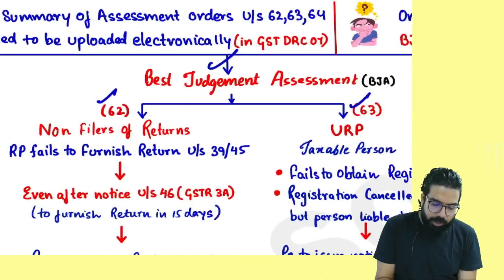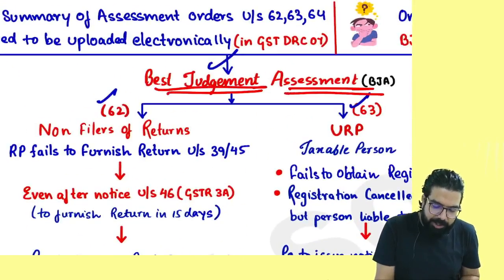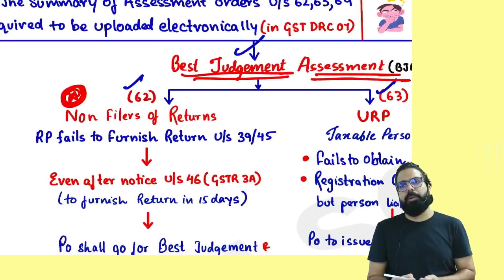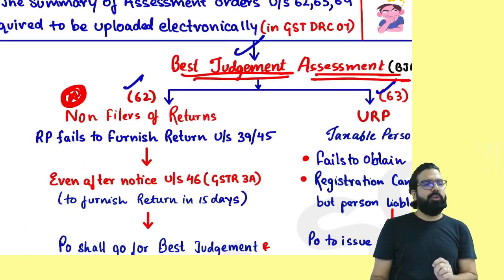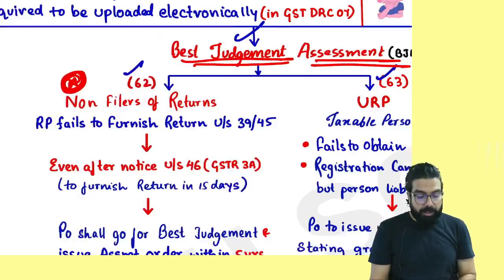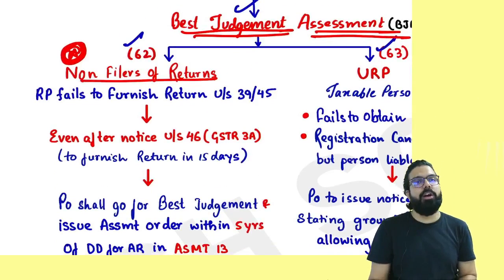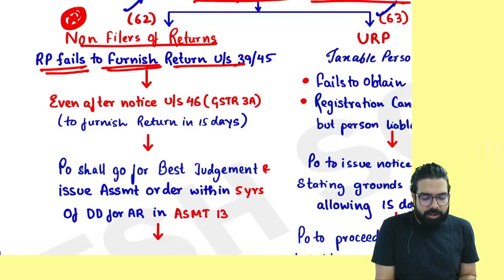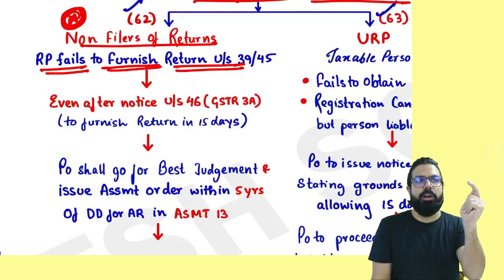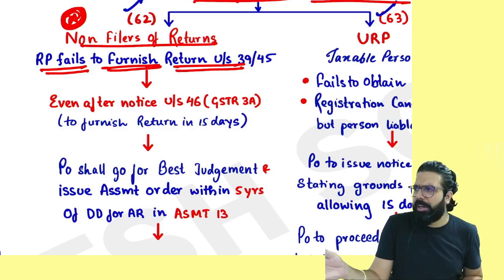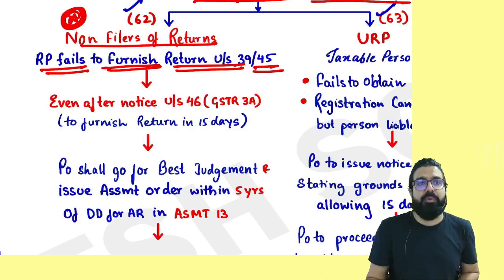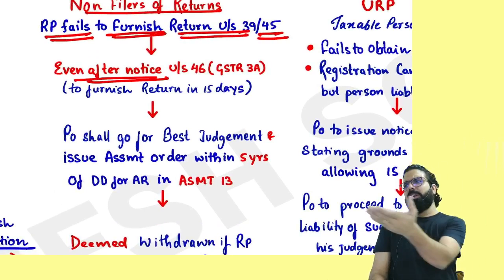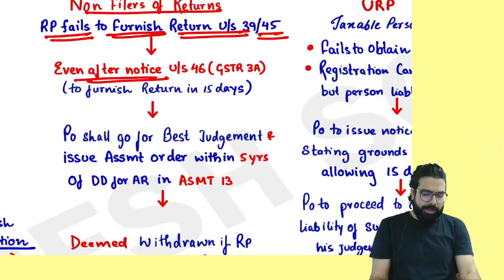Now listen. The next one is best judgment assessment. Remember, non-filer of return is also very important from exam point of view. They can ask a small question. Sir, what is non-filer of return? If you did not file your return, first, if the registered person fails to furnish a return under section 39, which is your GSTR 3B, your monthly return, or under section 45, your final return, then they will send you a notice and tell you, sir, please file the return.